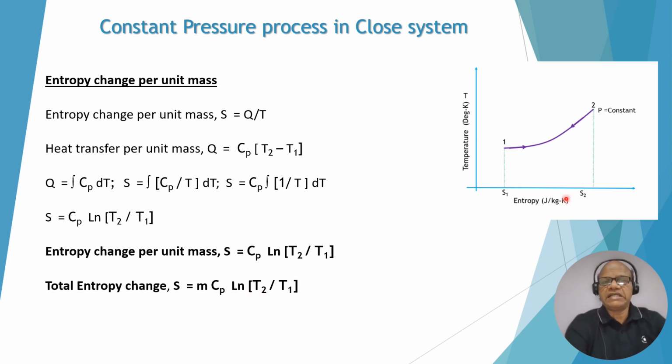You can see on the TS diagram, when temperature increases, entropy also increases, as per this equation. If the temperature ratio increases, there is an increase of entropy. If the temperature ratio decreases, there is a decrease of entropy. This is as per the equation.